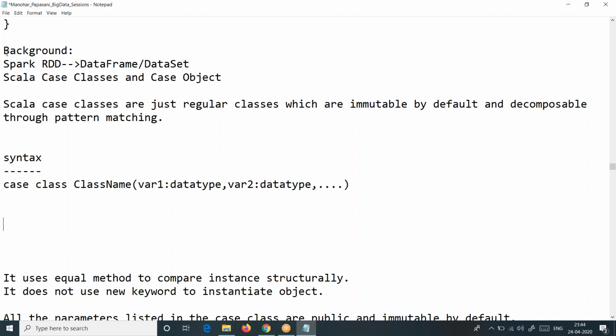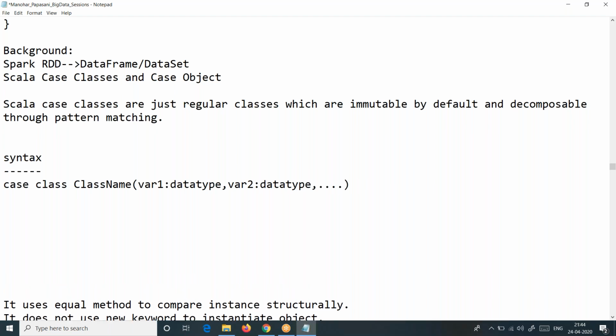Also, if you want to compare data, it is very useful in pattern matching. If you want to compare objects, or the data or structure of two objects, better to use a case class than any other class. You got my points, right?